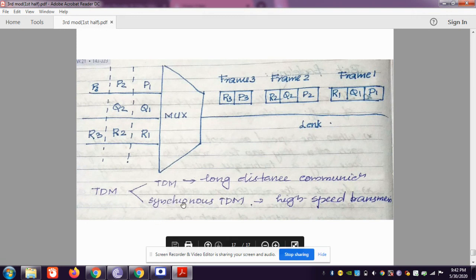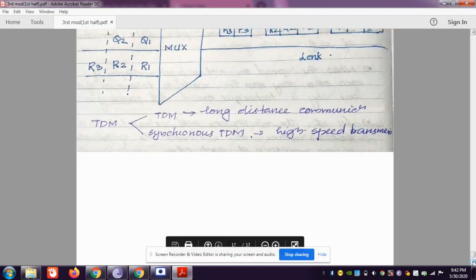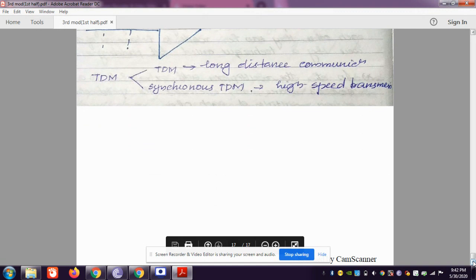So these are TDM's two varieties. Normal TDM is used for long distance communication, and the statistical TDM is used for high speed transmission. These are the two ways in which TDM is used. So that's TDM. Next class, we can discuss the remaining portions, that is error detection and correction. Okay, thank you.